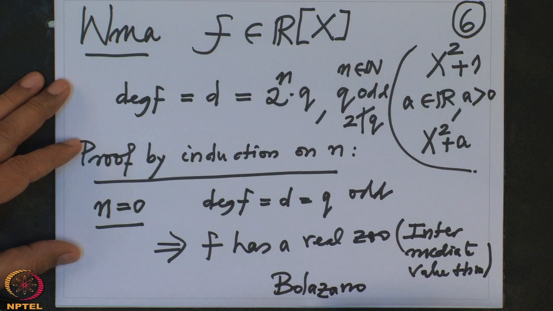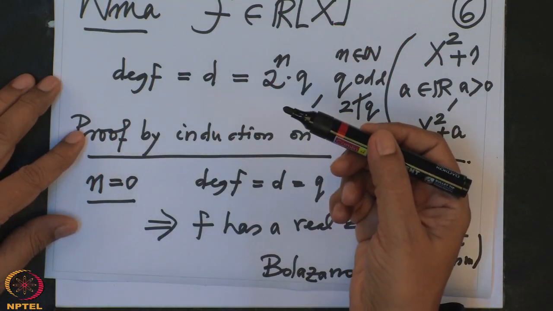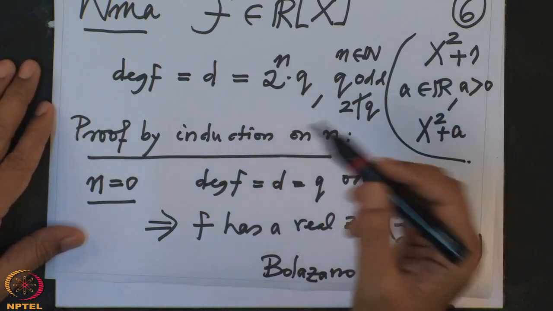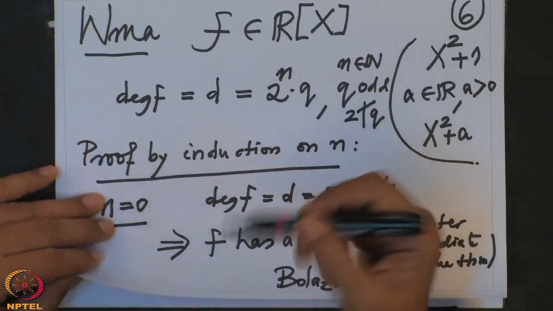So our strategy will be now to, from a given f which has real coefficients, construct a new polynomial which has real coefficients, and in which the exponent of 2 drops, and therefore we can apply the induction hypothesis to assume that the newly constructed polynomial has a 0, and from that 0 we have to go back to the given polynomial. That is the strategy. Alright, so what am I going to do?